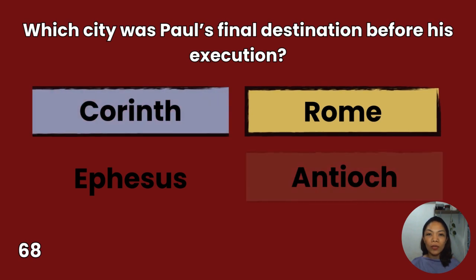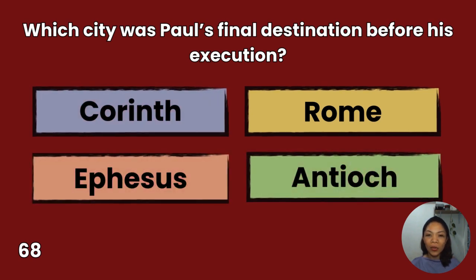68. Which city was Paul's final destination before his execution? Corinth, Ephesus, Rome, Antioch. You have 10 seconds to answer.